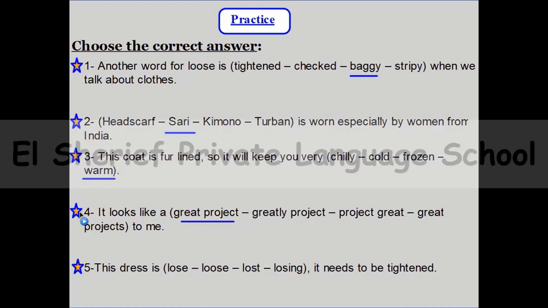Number 5, and this is the last question. This dress is space. It needs to be tightened. So, from the meaning, can you guess? Yes, this dress is loose, great, because we said that loose equals wide, and from the meaning of the sentence we must choose loose.